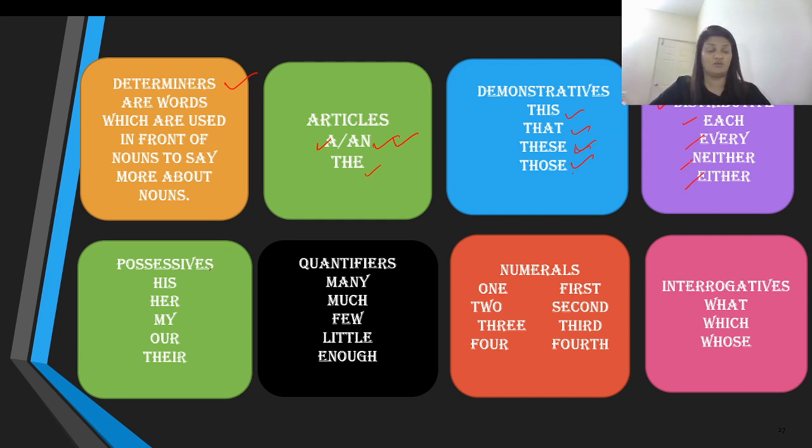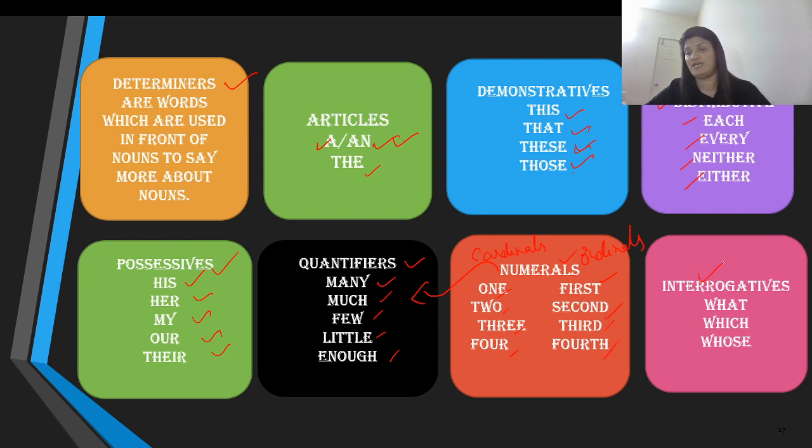Then you have words which are called possessives, words like his, her, my, our, their. These are called possessive determiners. Then you have quantifiers, like many, much, few, little, enough. Then you have numerals, which also come under the quantifiers, but they state exactly the number, like 1, 2, 3, 4, and these are called cardinals, and these are called ordinals, which are words like first, second, third, and fourth.